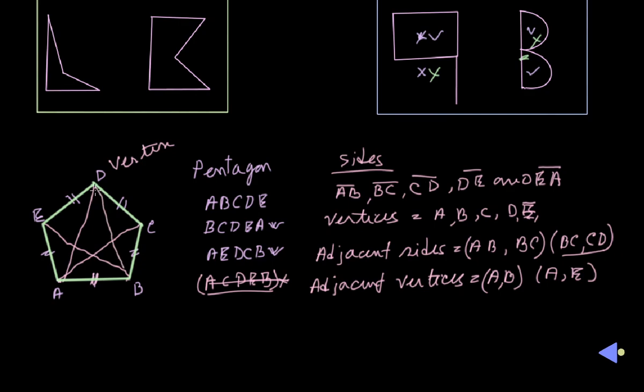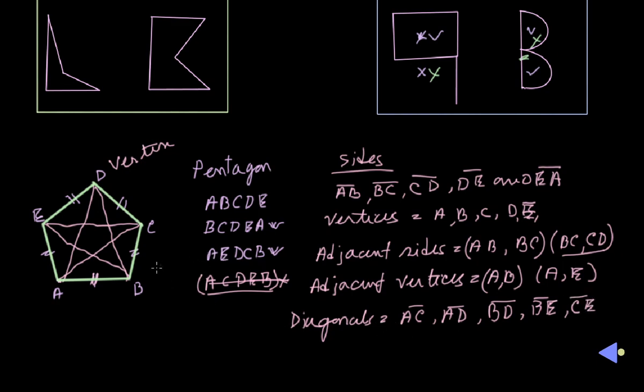Those are the diagonals, E and C. There are 5 diagonals: AC, AD, BD, BE, and CE. So those are the diagonals of the pentagon. Okay, so those are the terms which are used in case of polygons.